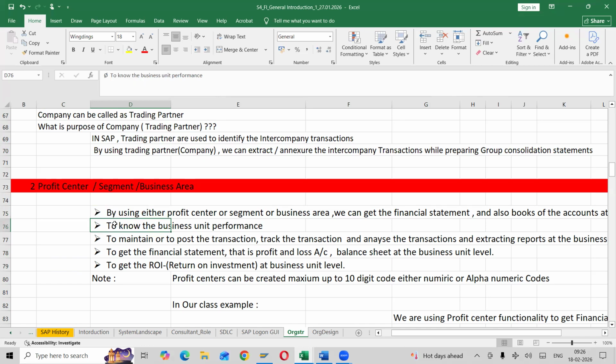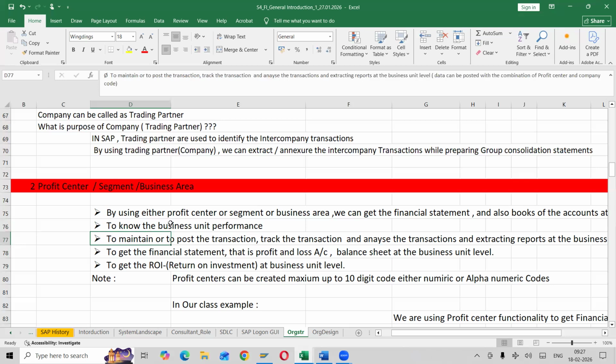To know the business unit performance. As already we discussed, I want to check how the Hyderabad branch is working, how Bangalore is working, right? How the US, for example, I'm having in New Jersey, how the New Jersey branch is working. So business unit wise, or you can check how each product is working.